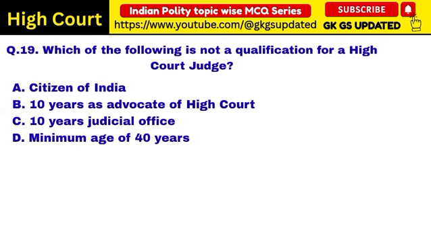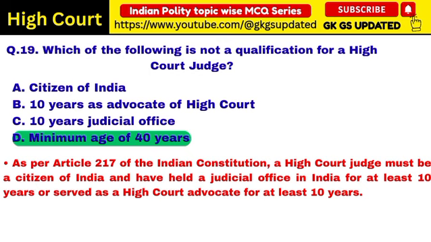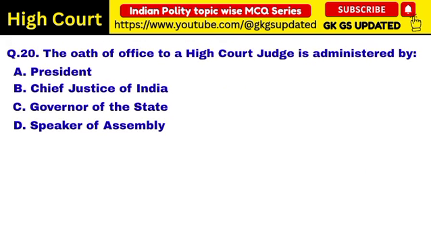Next question. Which of the following is not a qualification for a High Court judge? Correct answer: Minimum age of 40 years. As per Article 217 of the Indian Constitution, a High Court judge must be a citizen of India and have held a judicial office in India for at least 10 years or served as a High Court advocate for at least 10 years.